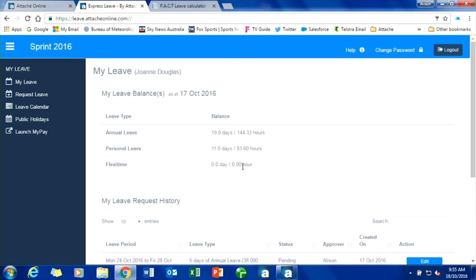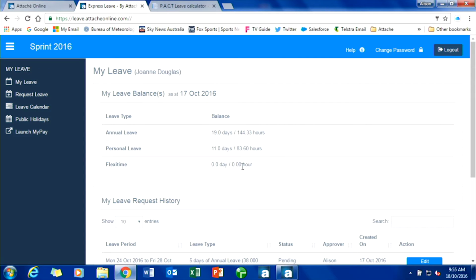Whereas with Mypay, which I'll talk about in a moment, we recommend they use their personal email addresses, because they will have access to their pay advices and payment summaries once they've left an organisation. So this is company-based, whereas your pay advices are personal.